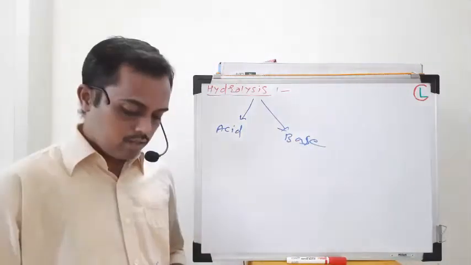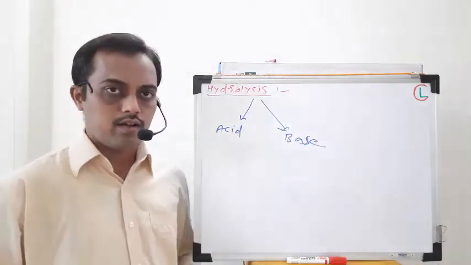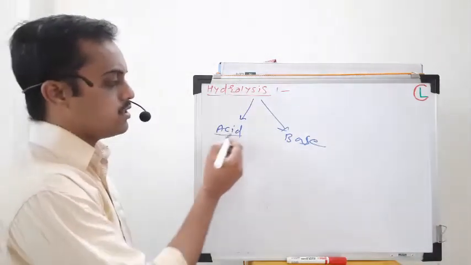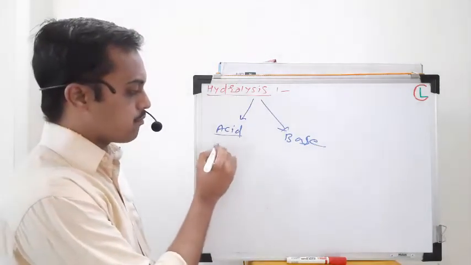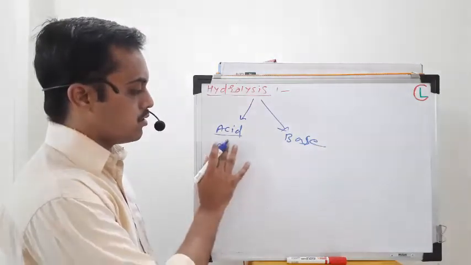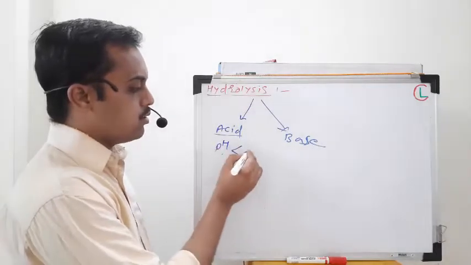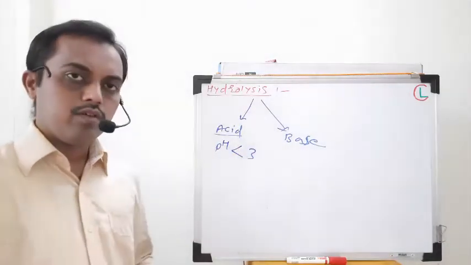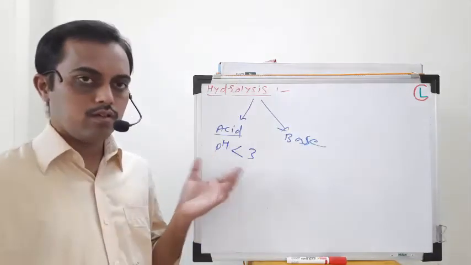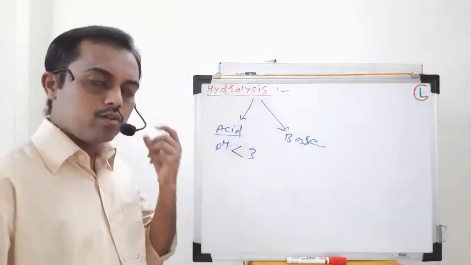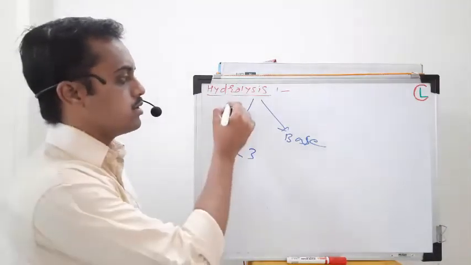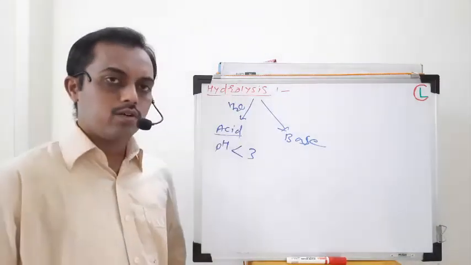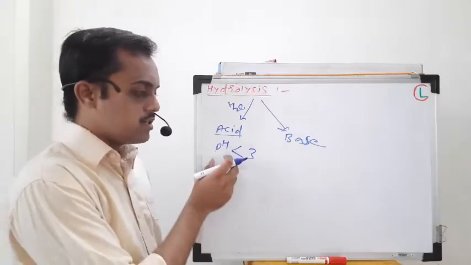If the hydrolysis is carried out in acidic condition, then it is called acid hydrolysis, and it is generally carried out below a pH of 3. If the value of pH is below 3 in the medium you are using, that means you are carrying out the hydrolysis reaction, that is, in the presence of water molecule, in acidic medium.